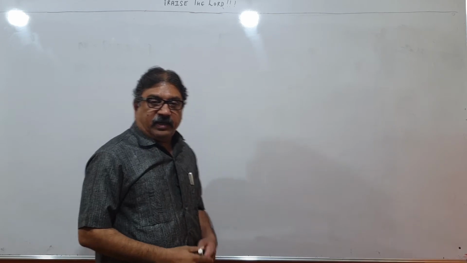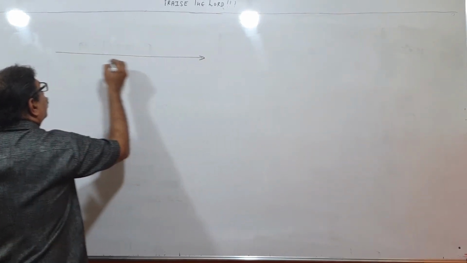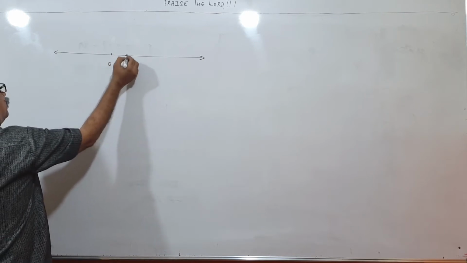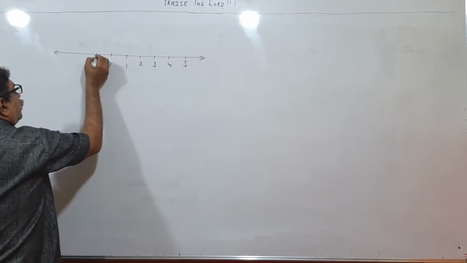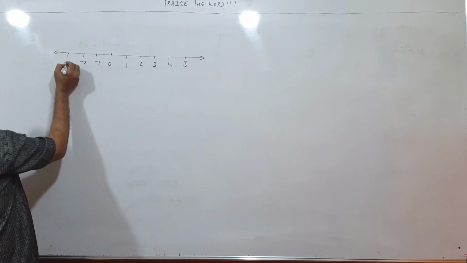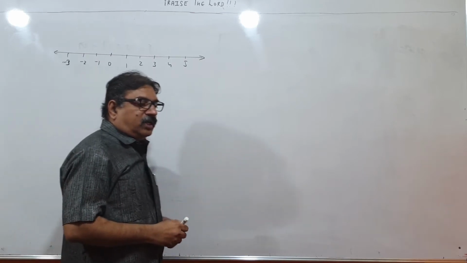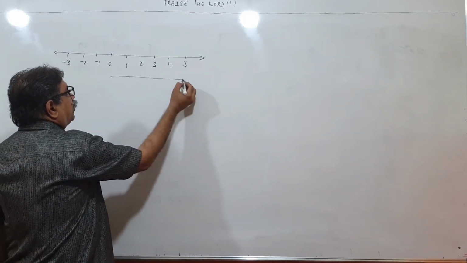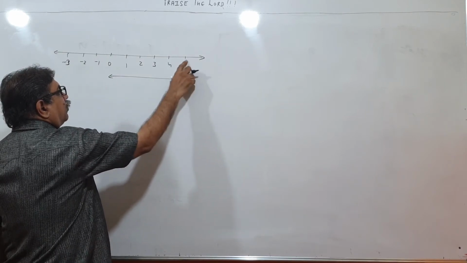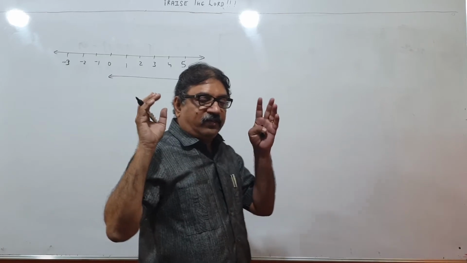See, children, if there is a number line like this and there are numbers over it 0, 1, 2, 3, 4, 5, minus 1, minus 2 and minus 3. Supposing I ask you to write all the numbers between 0 and 5. Between 0 and 5 means boundary numbers are not included. Between 0 and 5, that is, we have to exclude 0 and 5.